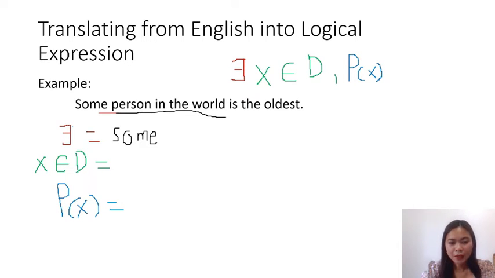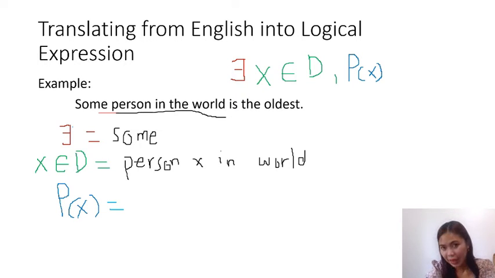Person X in the world. Again, X here is, of course, X, which represents the individual person in the world, at saka yung domain natin is some person in the world.